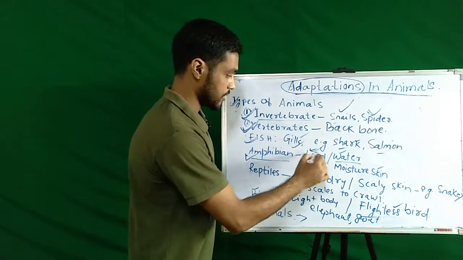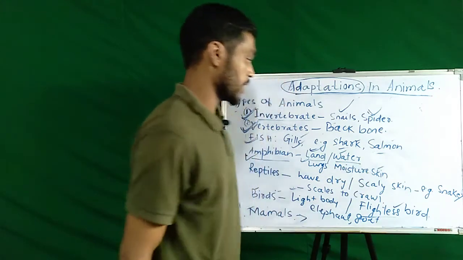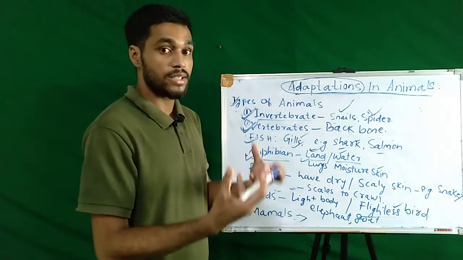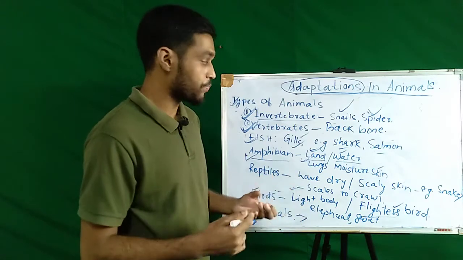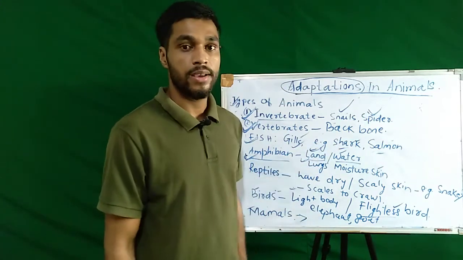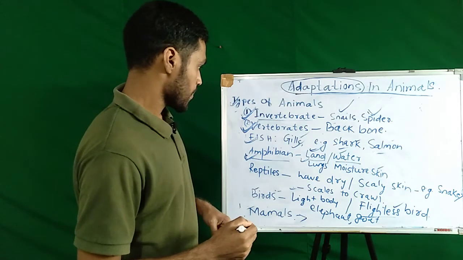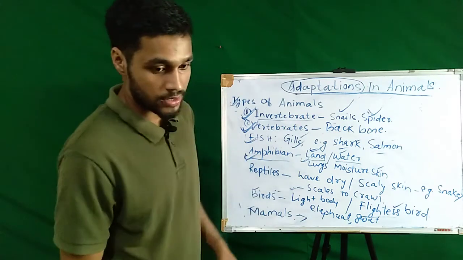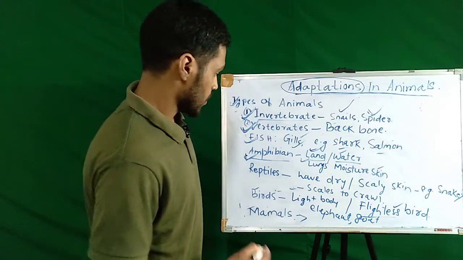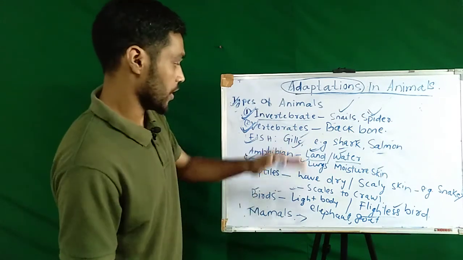While they are living on land, they can breathe through lungs, and while they are living in water, they can breathe through moist skin. Salamander is one example of amphibians.